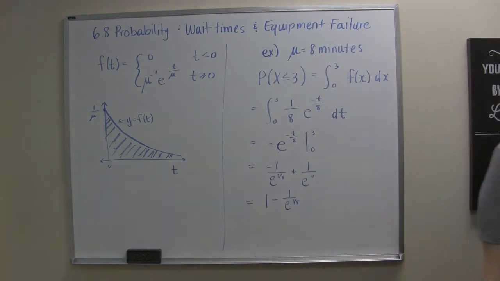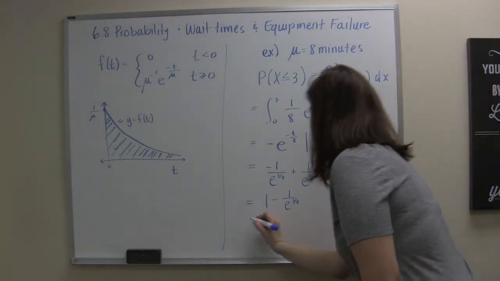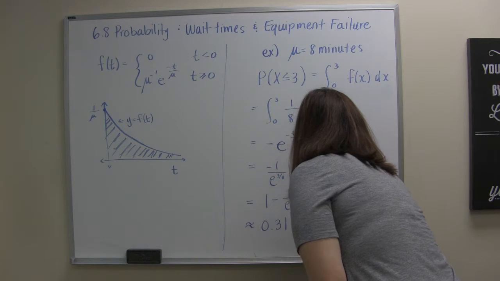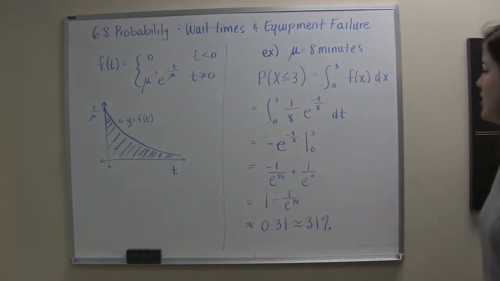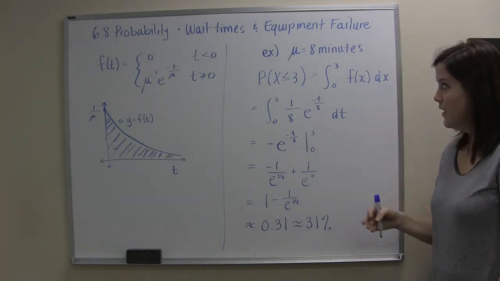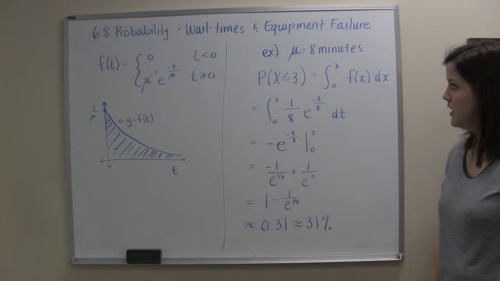Now that's our exact answer, and of course that's not really interesting. It doesn't give us a very good idea. So in this case, a decimal approximation might be useful, and if we get the decimal approximation, there's a 31% chance that if you go to this particular bank, you'll be served within the first 3 minutes. You'll probably get served, on average, in 8 minutes.